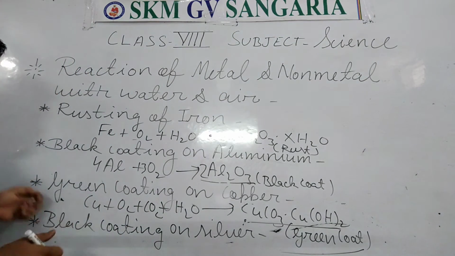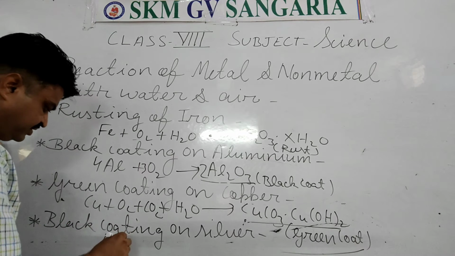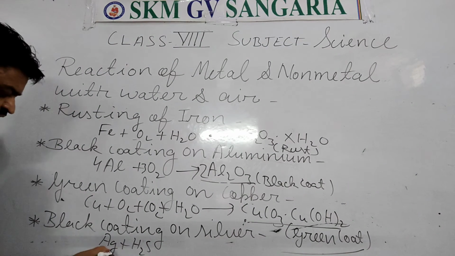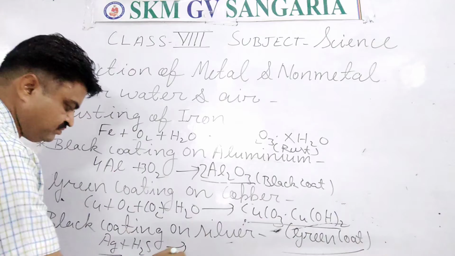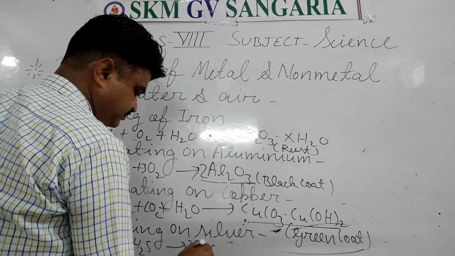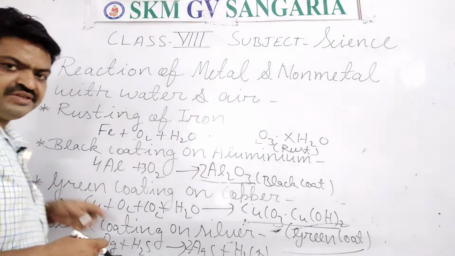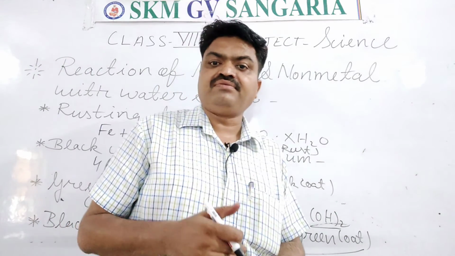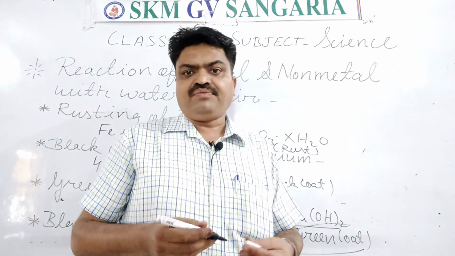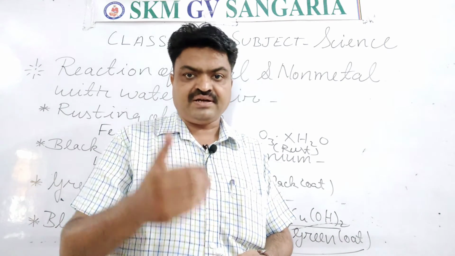Now we come to the next. In this, student, when silver reacts with hydrogen sulfide gas, then it forms silver sulfide, and hydrogen gas is released in this, due to which the silver ornaments have a dark appearance. In general, which type of appearance does silver have? It has a shiny appearance with grey color.